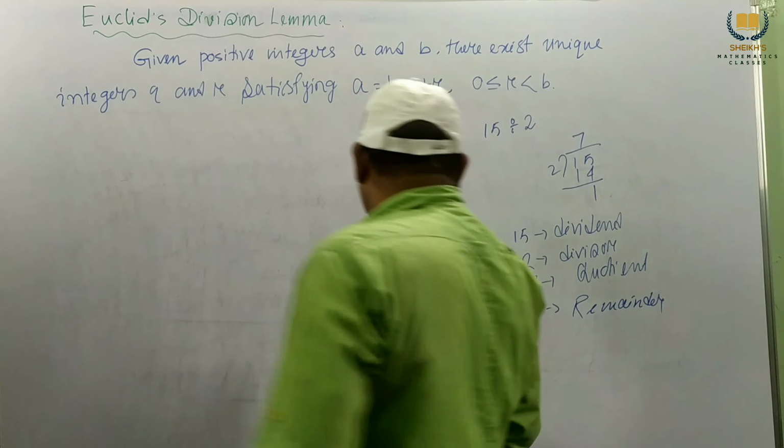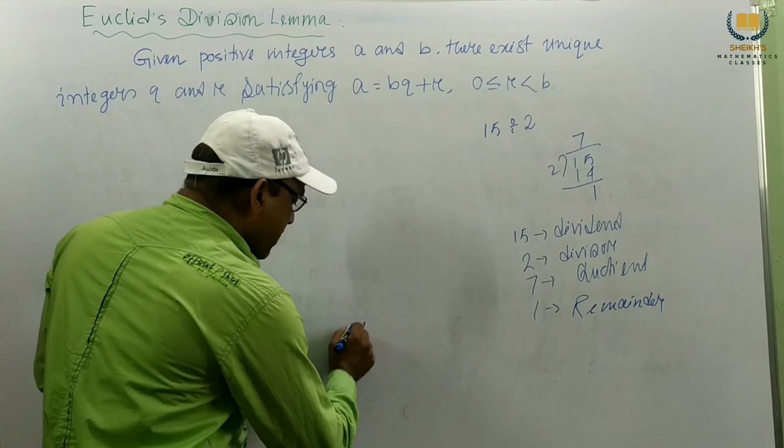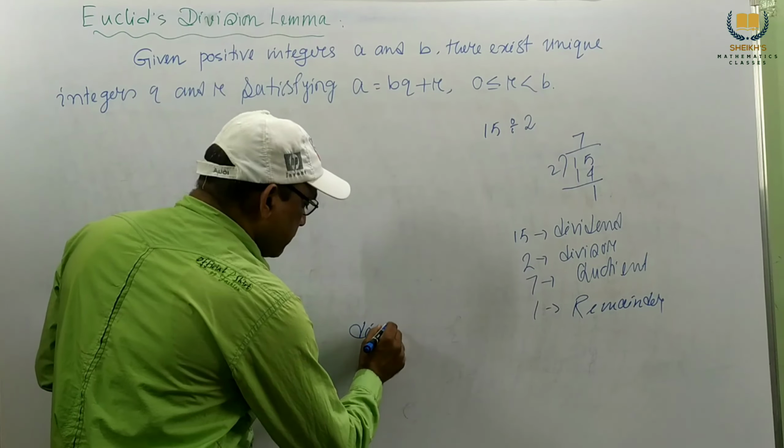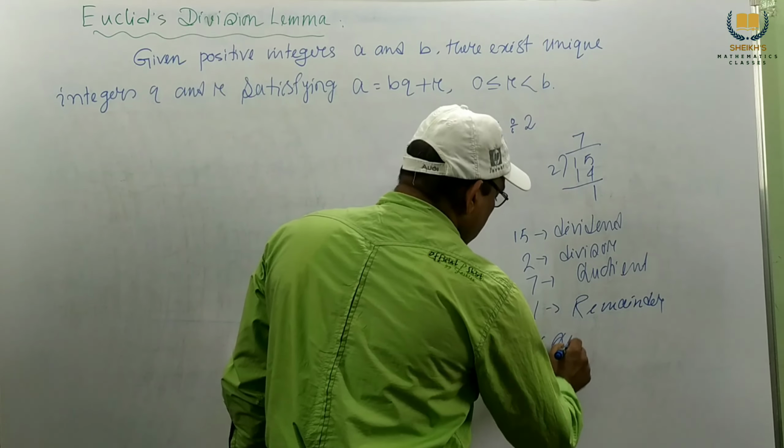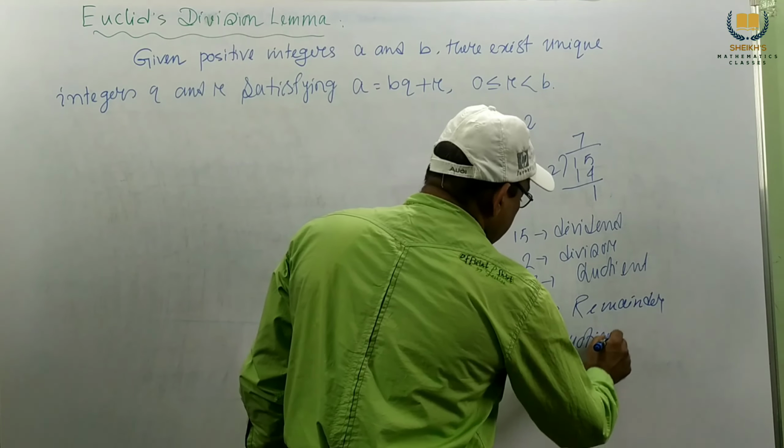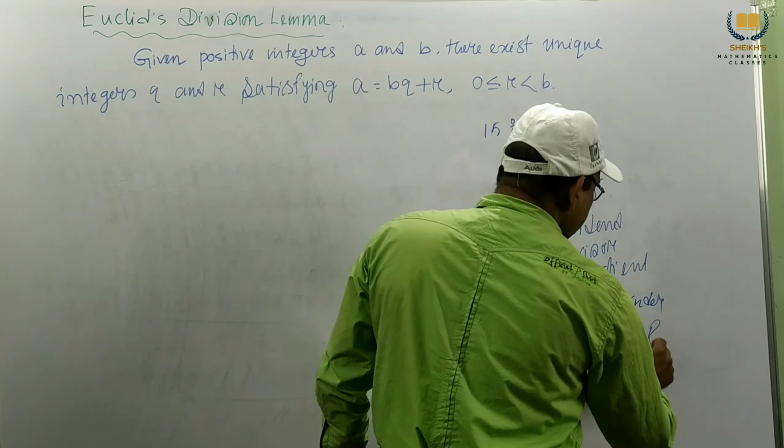Now we know a formula: dividend equals divisor into quotient plus remainder.